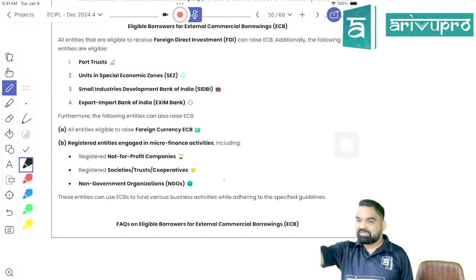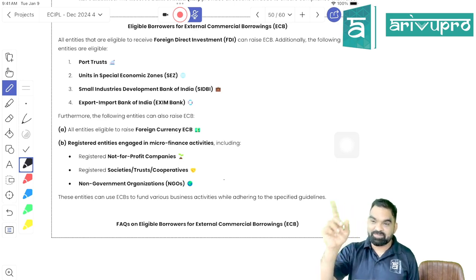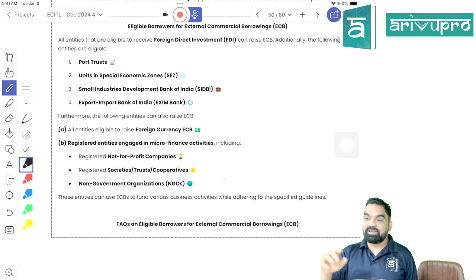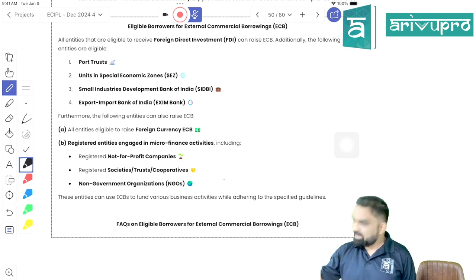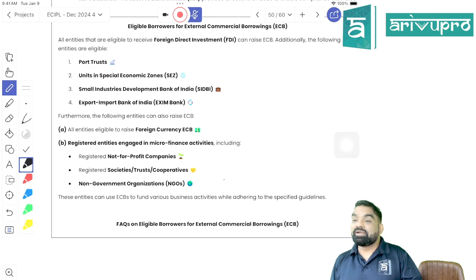Is it clear? So 6 things you have to follow if you are willing to take ECB, then proceed. Remember, for payment of ECB, there cannot be any limit, right? Under section 6, amortization of loan does not carry any kind of limit, right? Right, students?